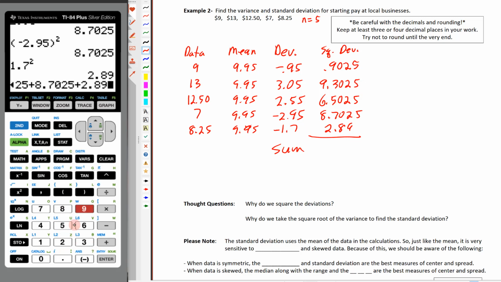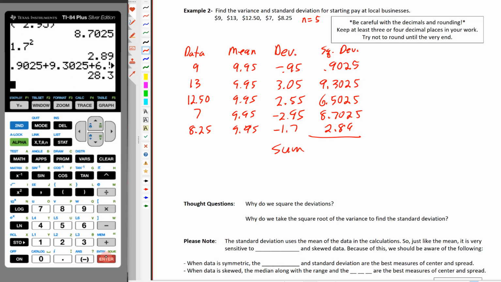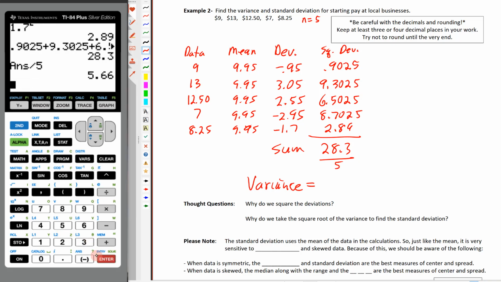Okay, so I think I've got every one of those in there correctly, and we'll hit enter, and this is what we've got, 28.3. So we'll write down 28.3 on this, and then we need to find the variance. Remember, the variance is just a fancy word for the average of each of those squared deviations. So the variance is going to be this divided by 5 here, divided by n. So let's take that and divide by 5. So we end up with 5.66.